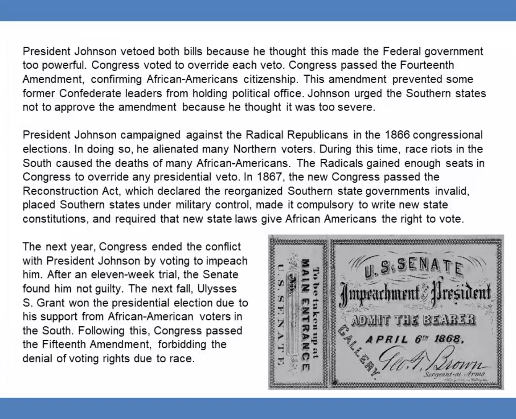The next fall, Ulysses S. Grant won the presidential election due to his support from African American voters in the South. Following this, Congress passed the 15th Amendment forbidding the denial of voting rights due to race.